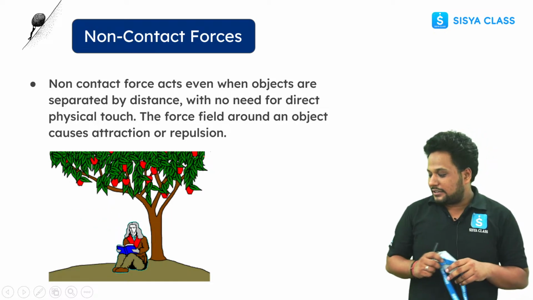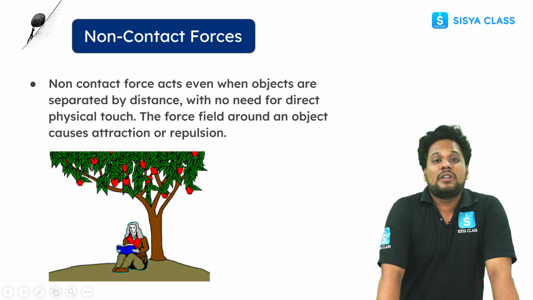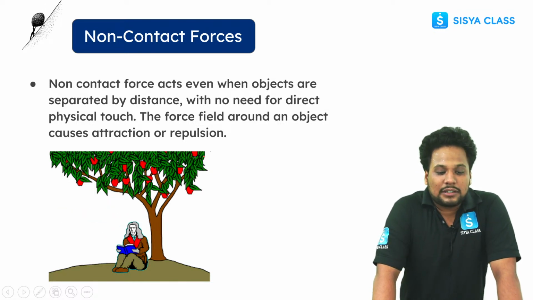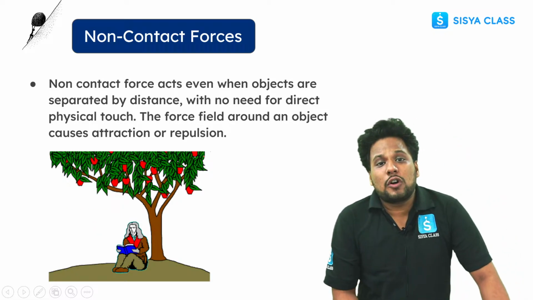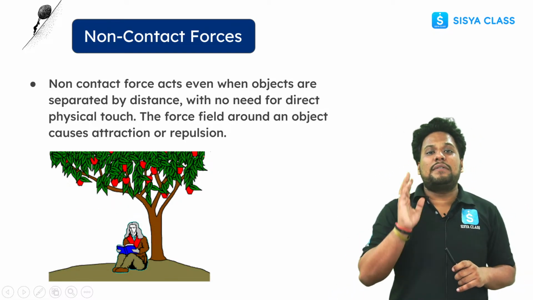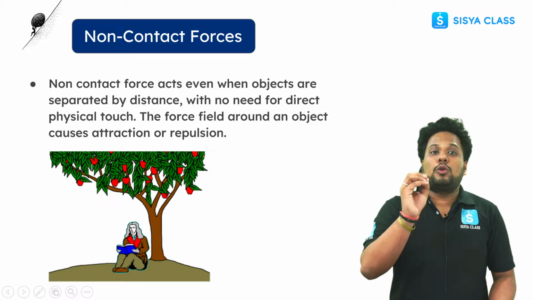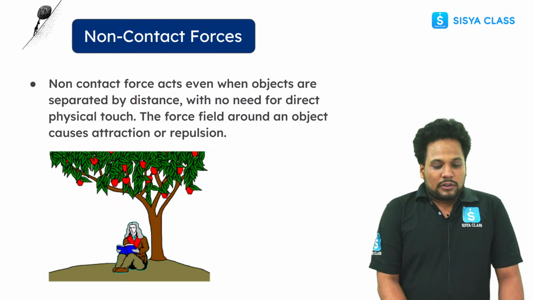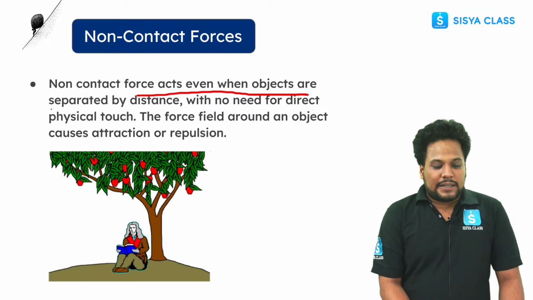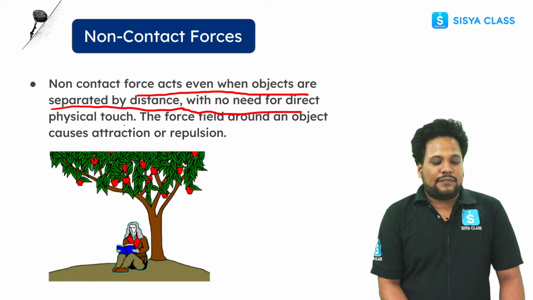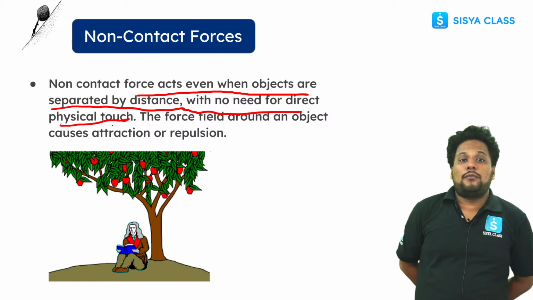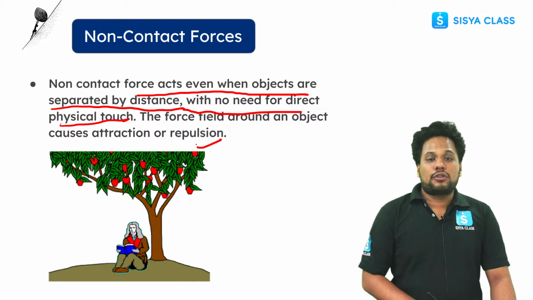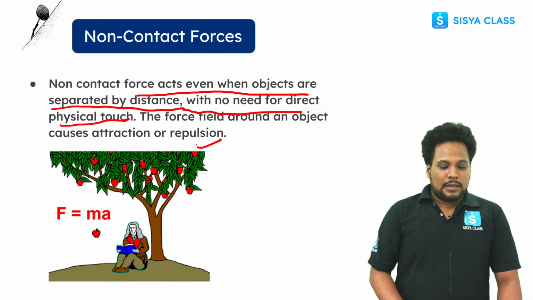This is clear? So in gravitational force, there is no physical touch required. Even if the objects are very far apart, in that case also there will be a gravitational force. So those types of forces are known as non-contact force. The force that acts even when the objects are separated by distance, with no need for direct physical touch, is known as non-contact force. It can be attractive also and it can be repulsive also.